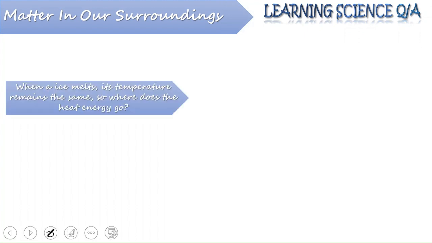Similarly, when ice melts, its temperature remains the same. Suppose we have a beaker, inside the beaker we have ice. In the starting, when the temperature is increased, it starts to melt, and when the temperature is further increased, it goes on melting. But still at that time the temperature remains the same. So where does the heat energy that you are providing by giving it more and more heat go?